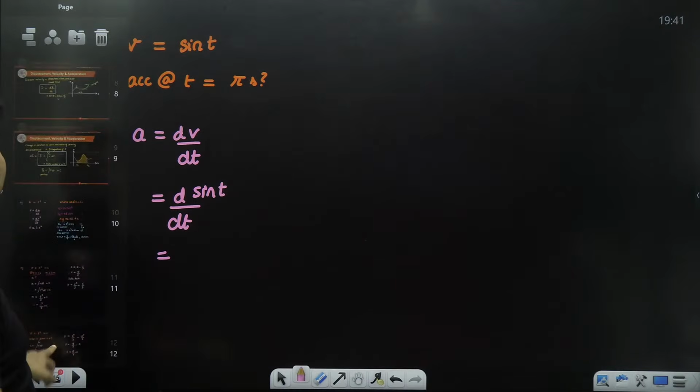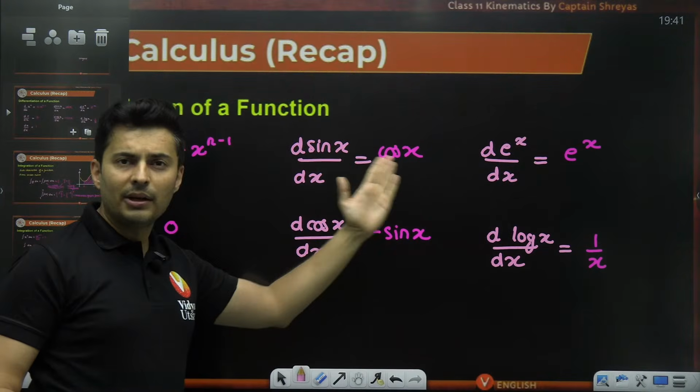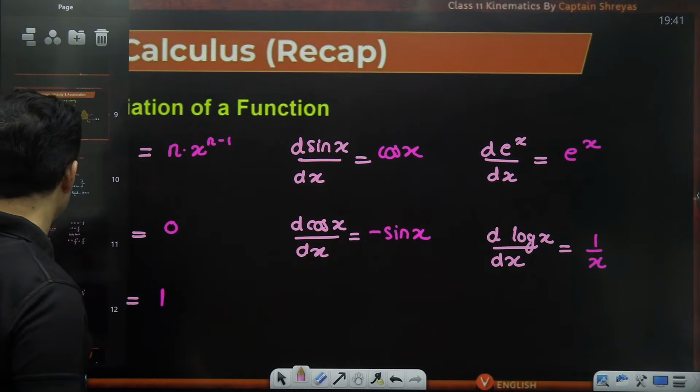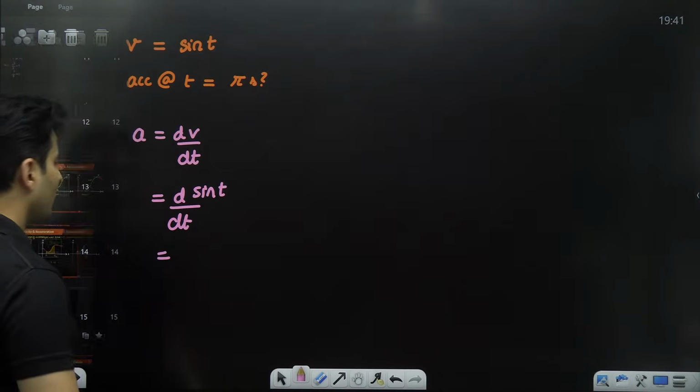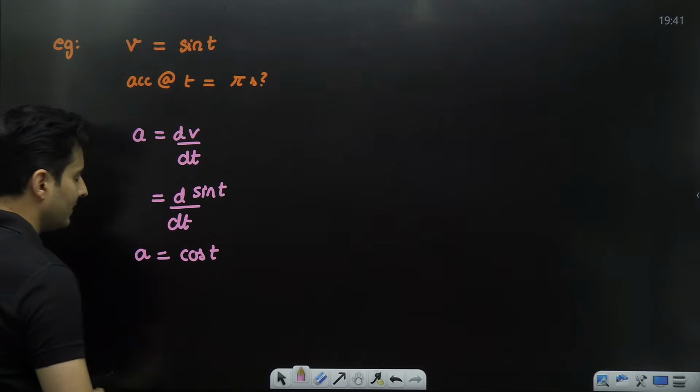I have just explained it to you here. Standard basic formulas: the derivative of sine is basically cos. So the derivative of sine of t will be cos of t. This is the acceleration.